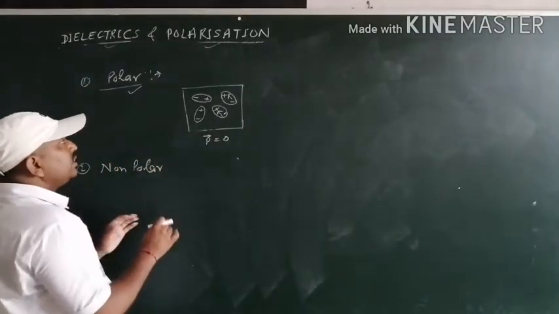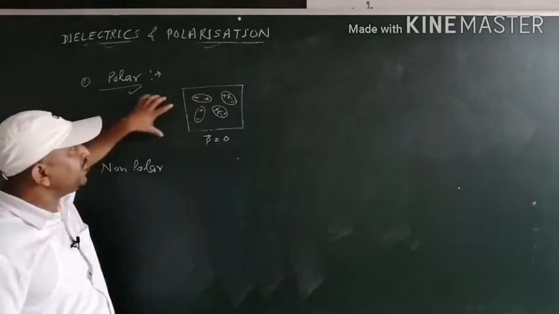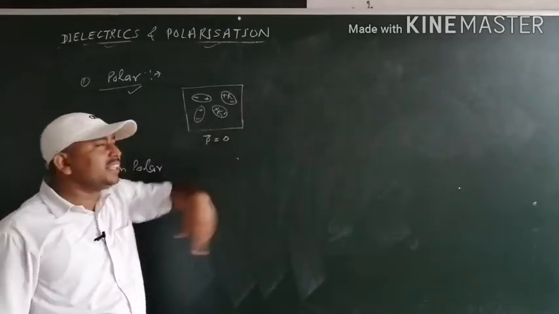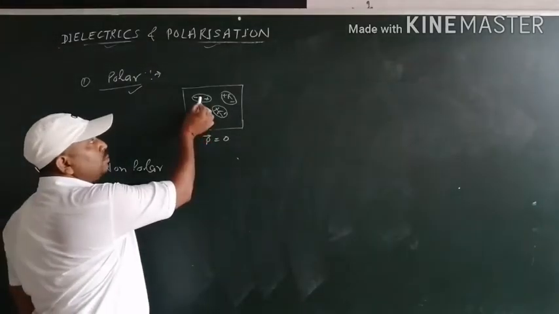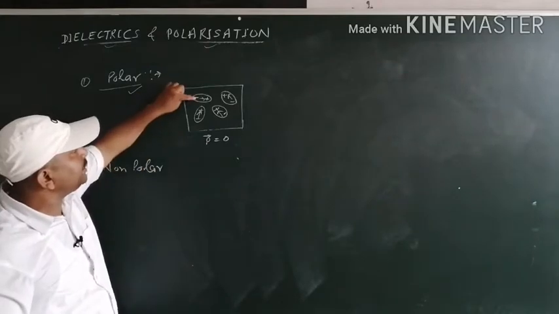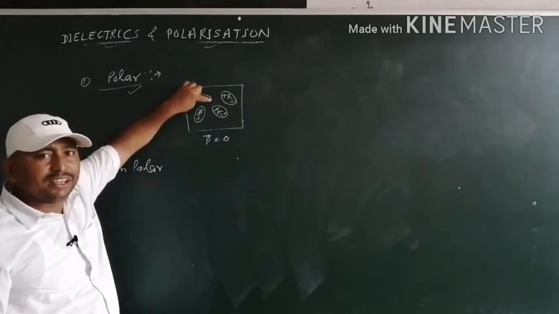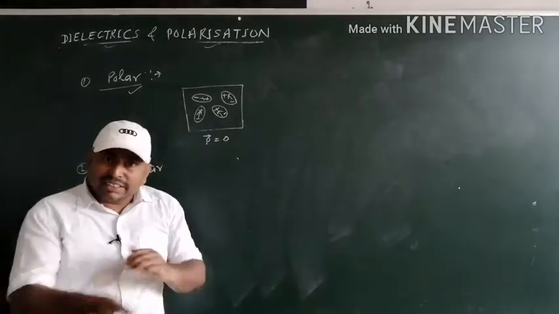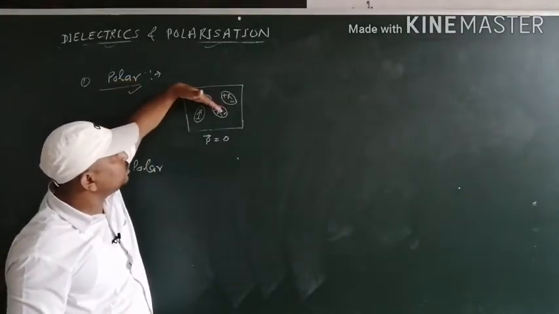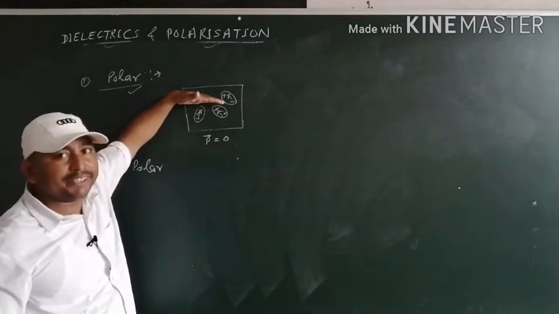Okay, if we put these type of molecules in an external electric field, then the axis of the dipole moment, which is directed from negative charge to positive charge, orients itself from its original position to the direction of the applied field.